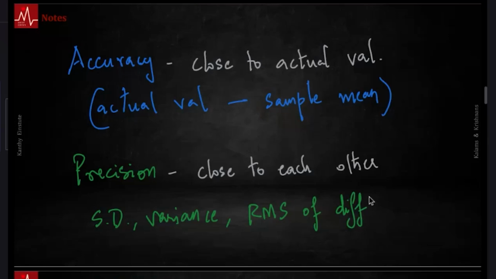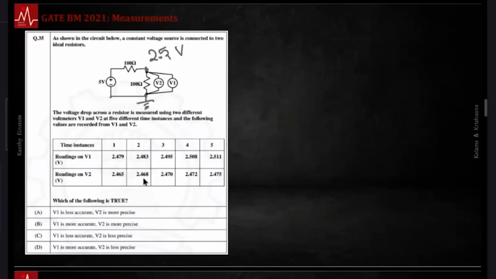Standard deviation is that. The differences can be positive or negative, so I'm using the root mean squared value. The RMS of differences from the sample mean. The actual value doesn't matter at all here. Okay, can we stare at this and at this stage answer?